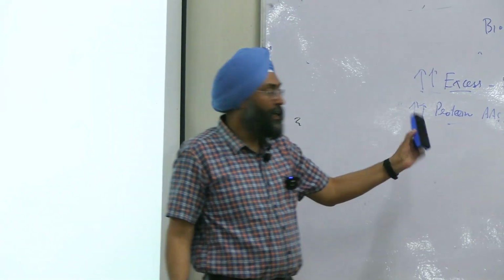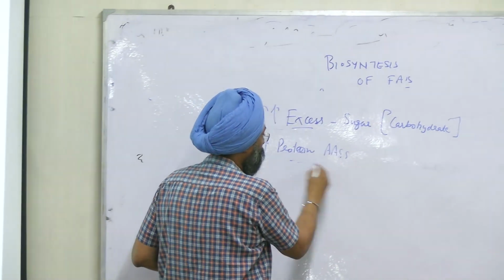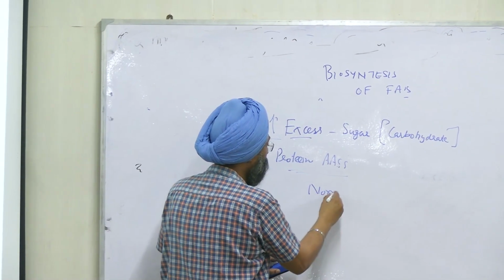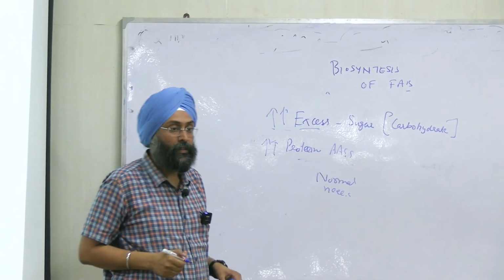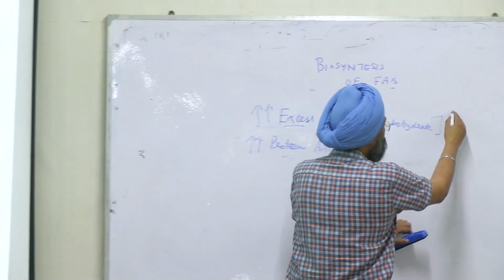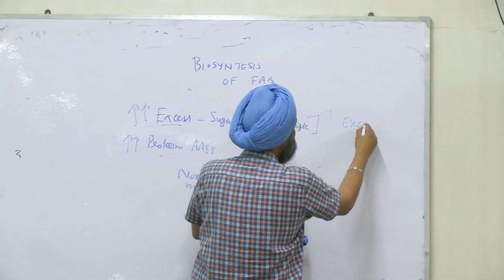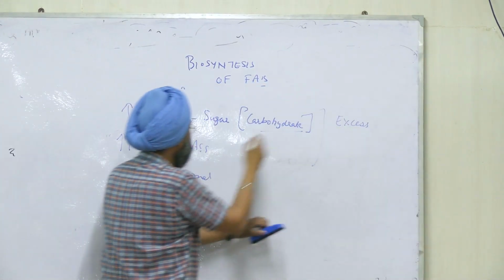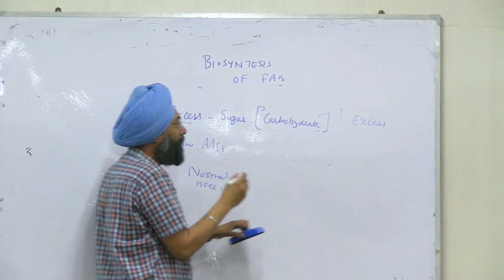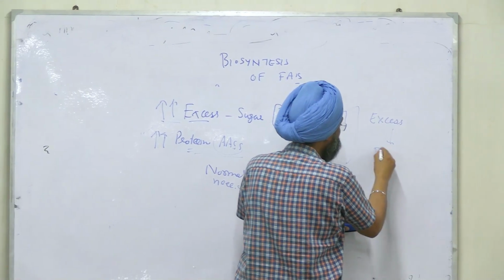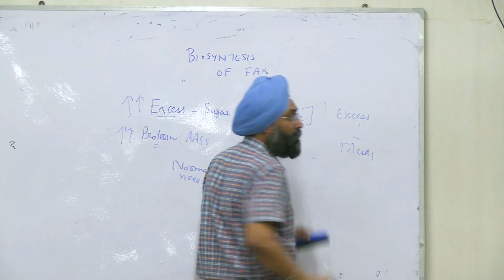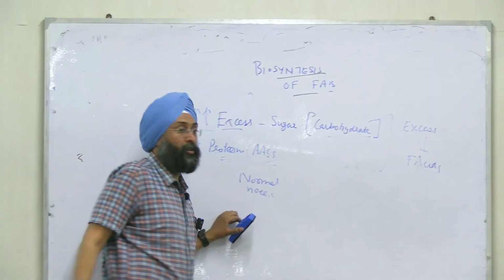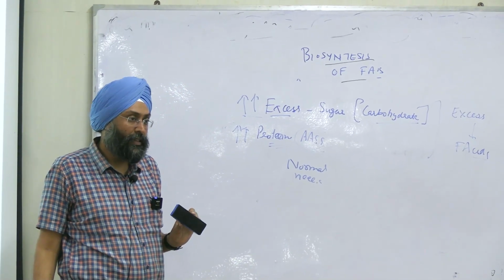The body's normal needs will be met properly, right? After that, the excess amount of these carbohydrates and amino acids or proteins will be converted to fatty acids, right? Today we are doing biosynthesis of fatty acids, right?